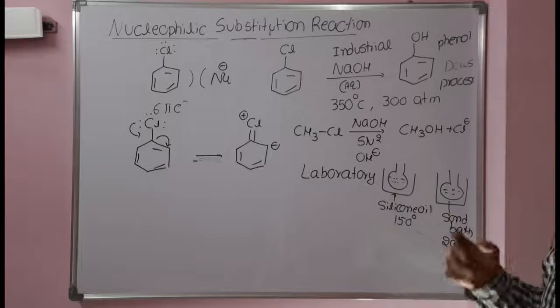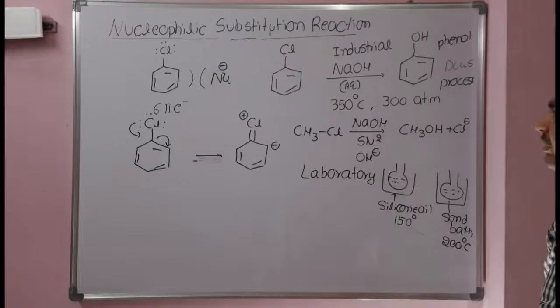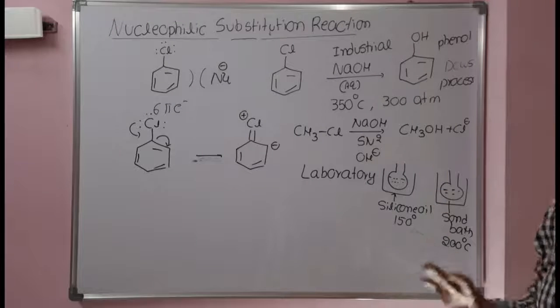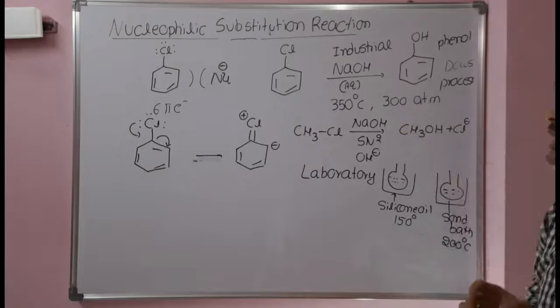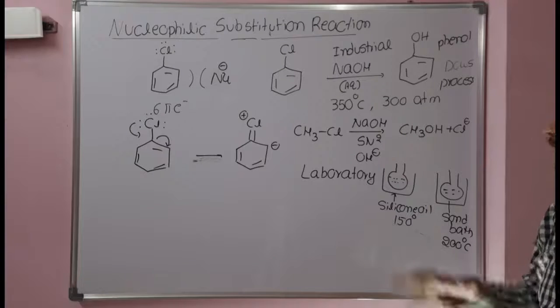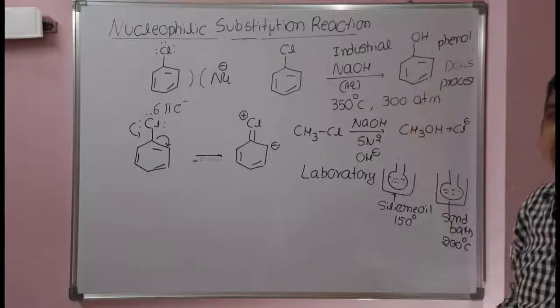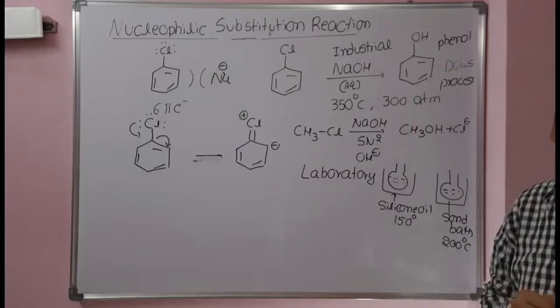Whereas in industry, by using special equipment, we can run the reaction at 350 degrees centigrade and 300 atmospheres. Only under drastic conditions will nucleophilic substitution reactions on halobenzene take place. But in the laboratory, how do we do nucleophilic substitution reactions on aryl halides?